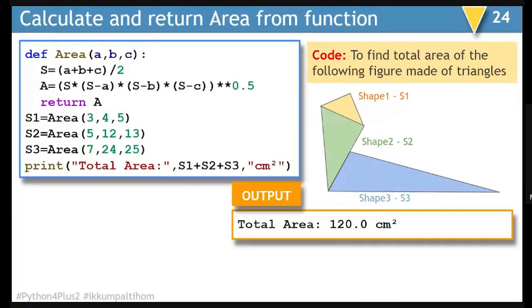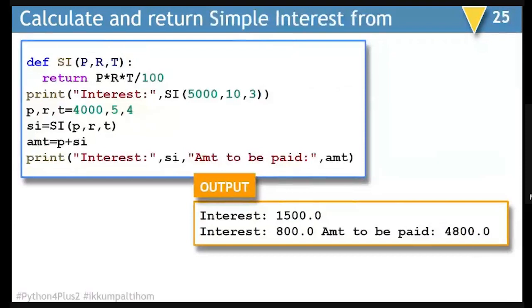Whenever some result is expected from the program and you want to reuse that result, in that case return is better. And if you don't require that result to be reused in any other expression or operation, in that case it is better to display within the function itself. Like in this example, it would have been better that we had taken the result out and made it possible. Next example, where we are calculating simple interest.